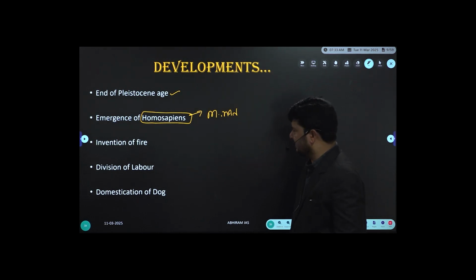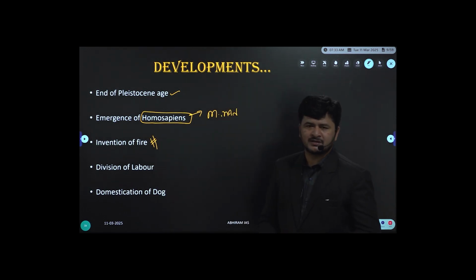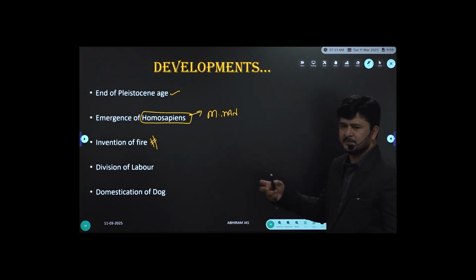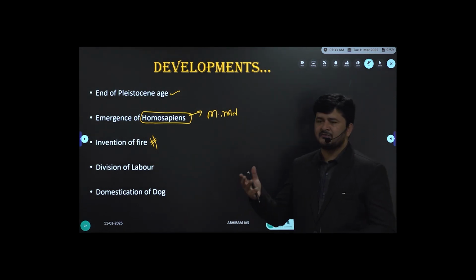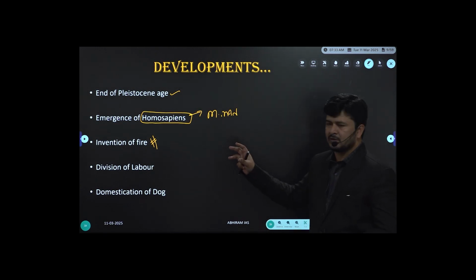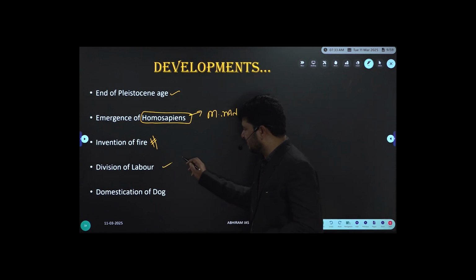Invention of fire. In fact, the invention of fire brought radical changes in the evolution of humans, because right from the invention of fire, the prehistoric people started living away from rocks, caves, and water bodies. The credit goes to fire, and even division of labor.